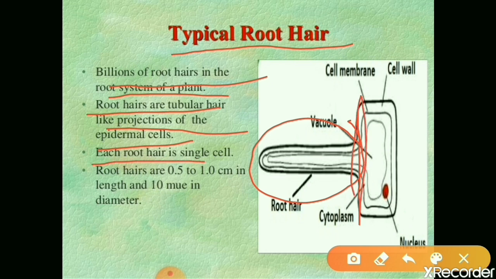Each root hair is single-celled. Actually, root hairs are a single-celled structure. It is made up of only one cell. Root hairs are 0.5 to 1.0 centimeter in length and 1.0 micrometer in diameter. This is the length and width of root hairs. Actually, it is the projection of epidermal cells of the root.